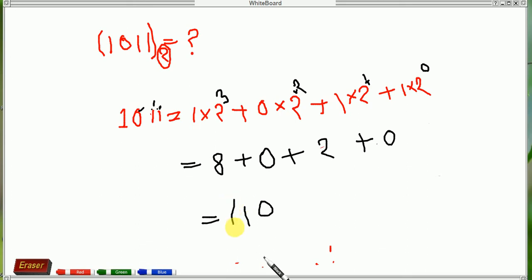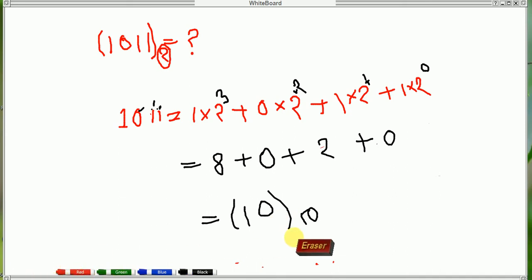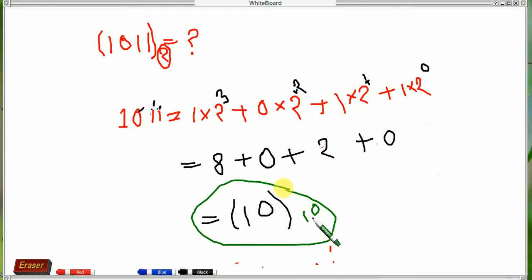Then close your bracket and write the base 10, because we are converting binary to a decimal number, and the base of a decimal number is 10. So you should write 10. This is the correct result of binary to decimal conversion.